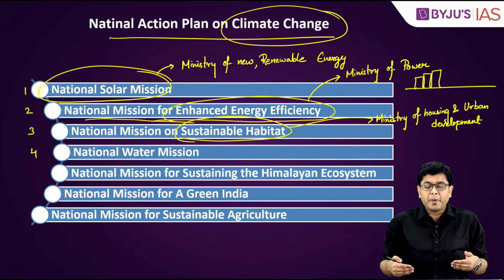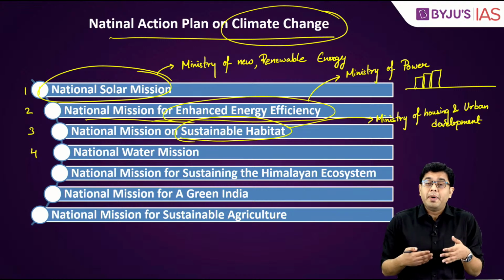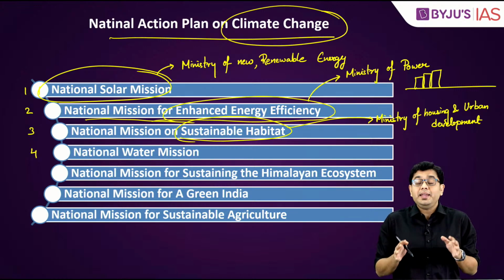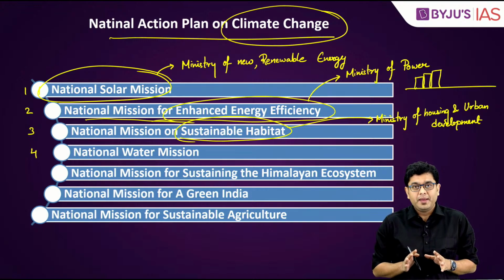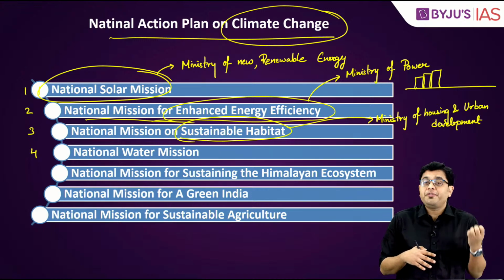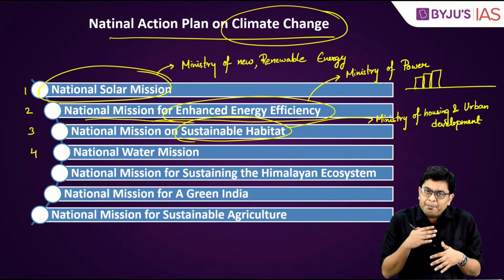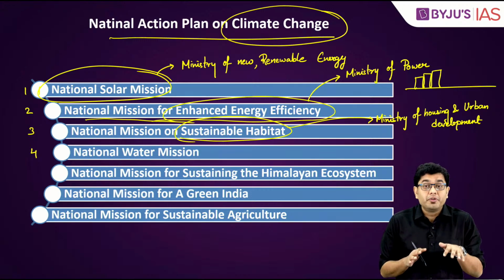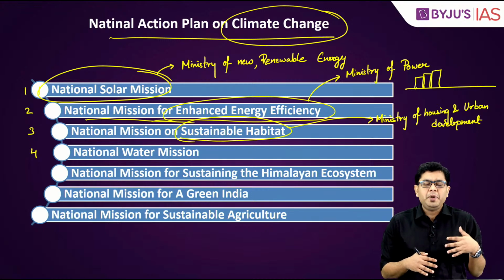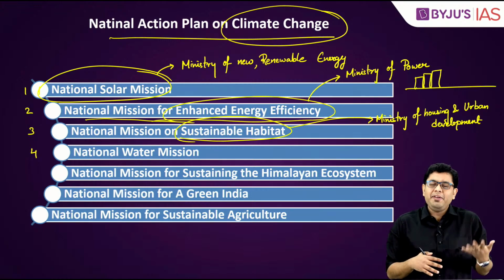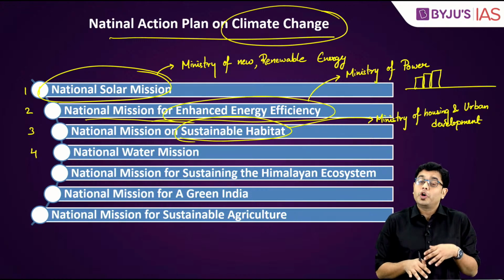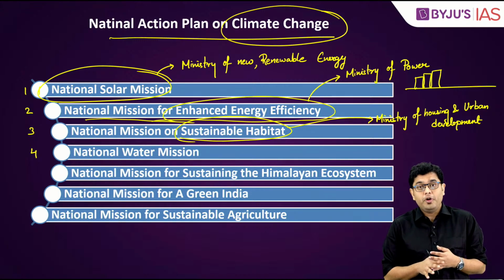Take the case of this particular year. During the month of August, overall we had a scarcity in the amount of rainfall. Otherwise, generally August is supposed to be a water sufficient month. September is supposed to be slightly drier, but what happened in September? Everywhere, be it in Maharashtra, Delhi, anywhere that you see, you will find that there is a surplus amount of water because of sudden rainfall.